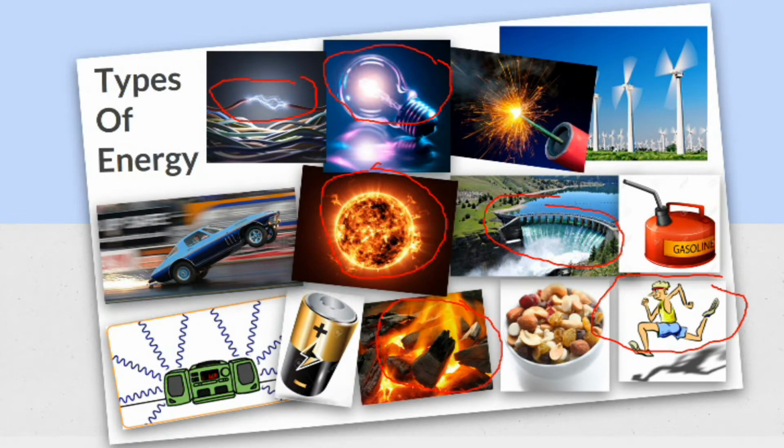We're also going to talk about sound. Here's a boom box, boom, boom, boom. You're hearing my voice right now. That's sound energy. And we're going to talk about chemical energy. You have to have food to survive. If you don't eat, you won't live. Look at that food right there. That keeps you alive. That's where you get energy. Look at this gasoline. If you want your car to go, you have to have gasoline. Both of these are chemical energy. Isn't that interesting that food and gasoline are both chemical energy? Food for people, gasoline for cars.